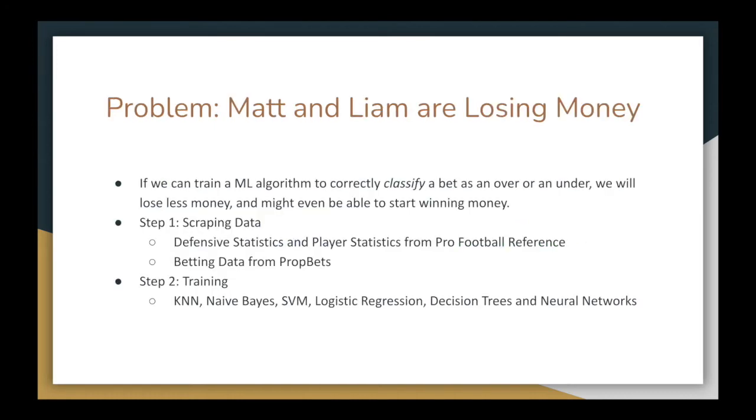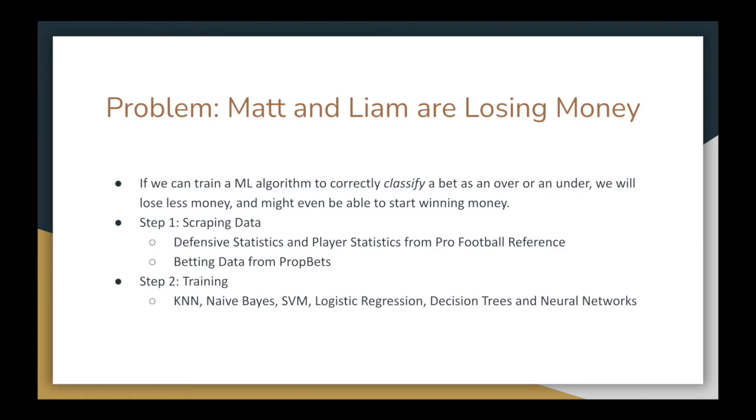Like all gambling, sports betting is rigged so that the odds are always in favor of the sports book. Unless you have some sort of competitive edge, you'll lose money in the long run. Therefore, if you can use some machine learning algorithm which is trained to classify a bet using NFL statistics, you can flip the odds in your favor.